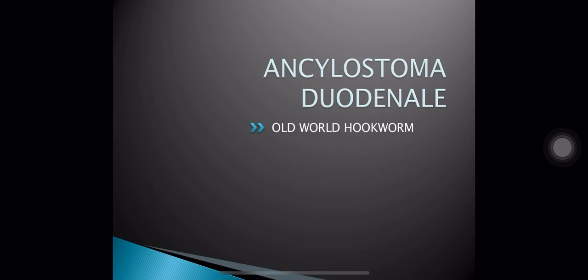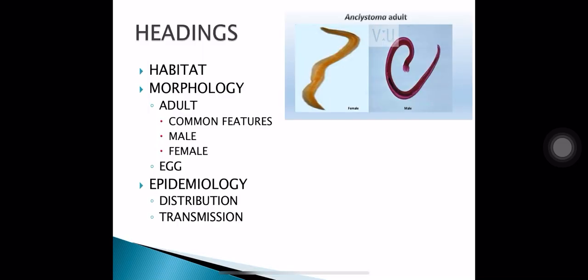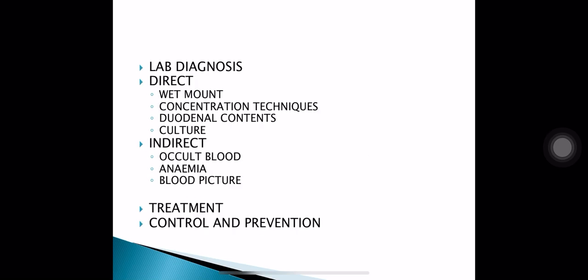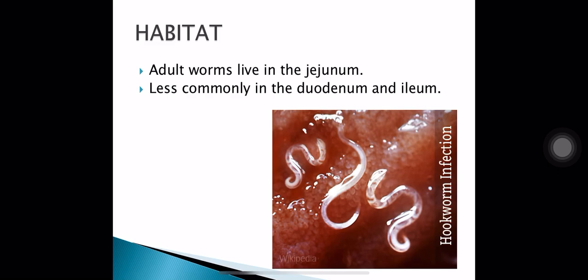First, Ankylostoma duodenale, the Old World hookworm. In this topic, we will have a look at the habitat, the morphology, the epidemiology, life cycle, clinical syndromes, lab diagnosis, treatment and control and prevention. The habitat of hookworm: the adult worms live in the jejunum, less commonly in the duodenum and ileum.